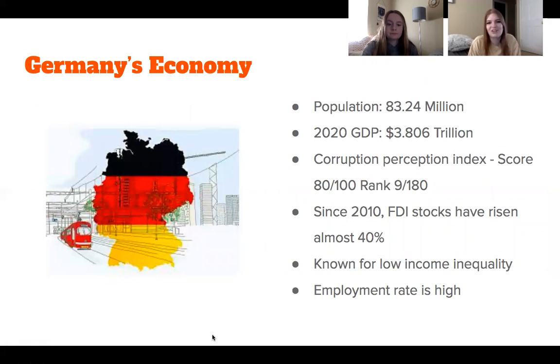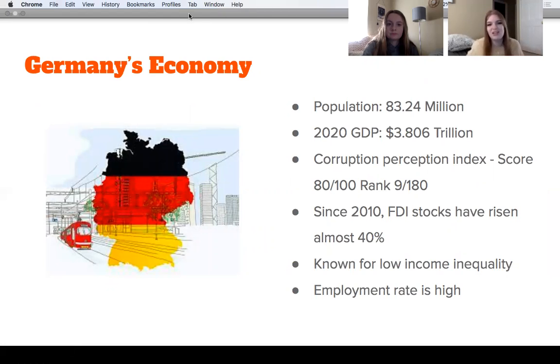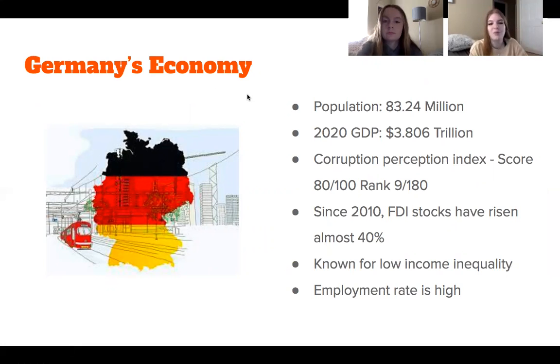So moving on to Germany's economy, the population of Germany is 83.24 million people, and in 2020 their GDP was $3.806 trillion. So that's much less than China or the United States. As far as their corruption perception index score, they scored 80 out of 100 and ranked 9 out of 180.